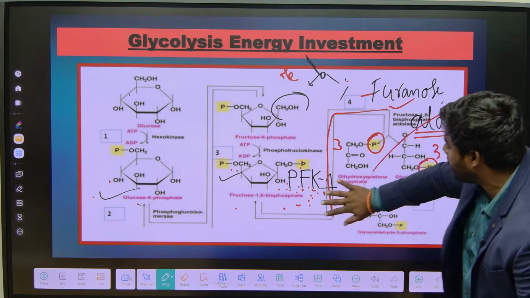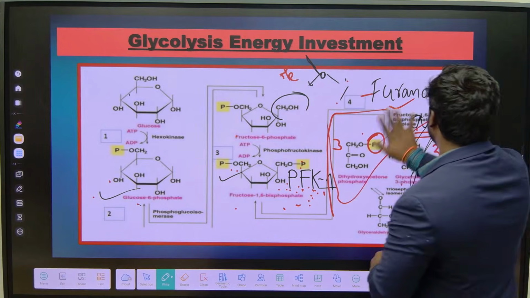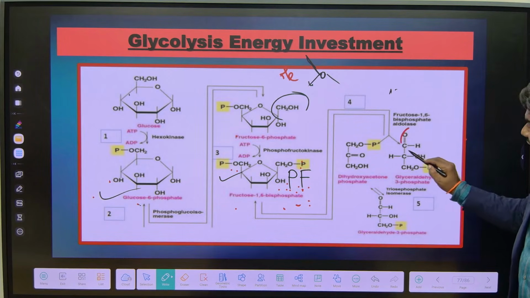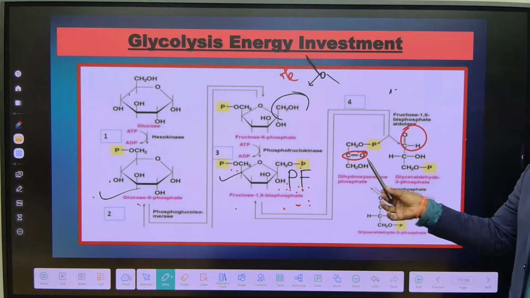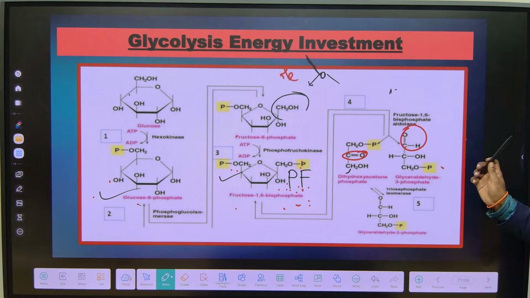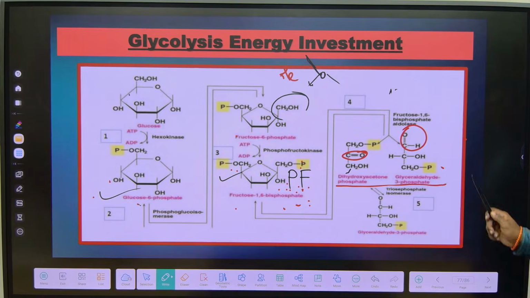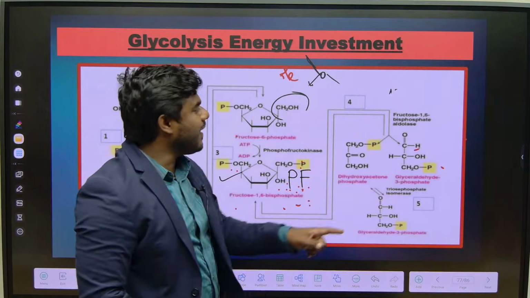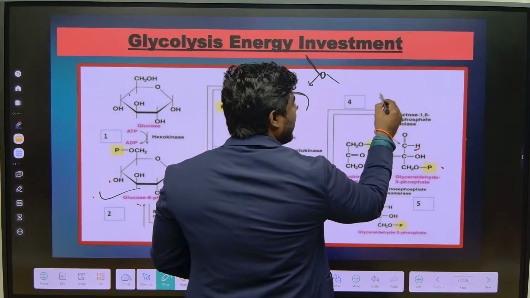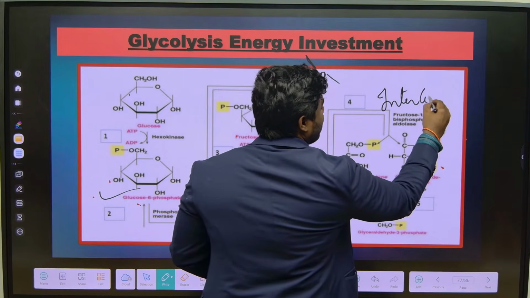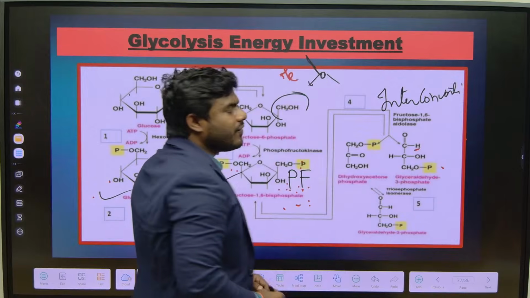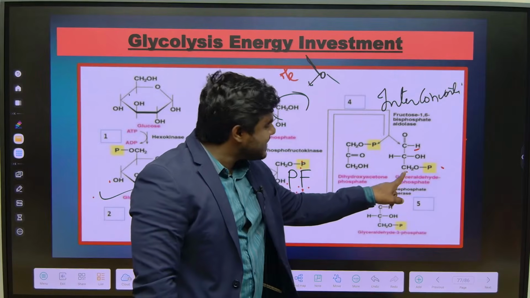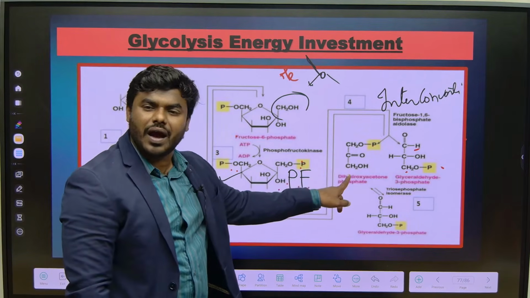Now you tell me, all of you, what is the difference between glyceraldehyde 3-phosphate and DHAP? Very, very good. One has an aldehyde group and one has a ketone group. One is a ketose sugar, the other is an aldose sugar. Now finally we completed 5 steps. Now the most interesting point here: these two are isomers, and they are interconvertible. What is the meaning of interconvertible? In very simple words, whatever function is performed by one molecule, the same function is automatically performed by the other as well.